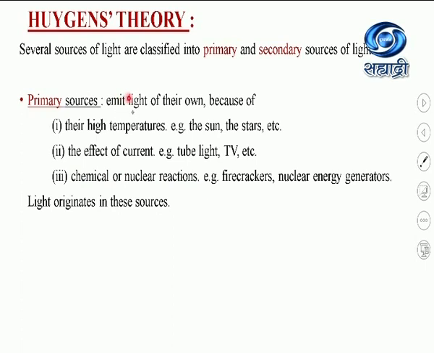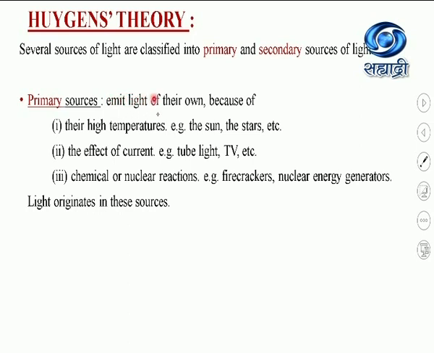The primary sources which emit light because of their high temperatures are the sun, the stars, the flame of any kind, or the objects which are heated to high temperatures. They emit light because of their high temperatures.